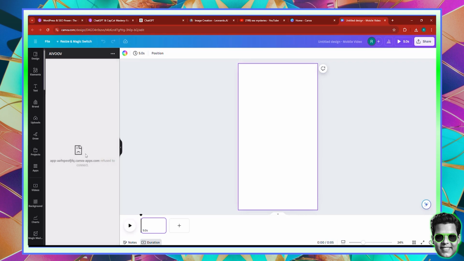All right, there's something with the app, right? It refuses to connect for some reason. Okay, I'm just gonna quit.